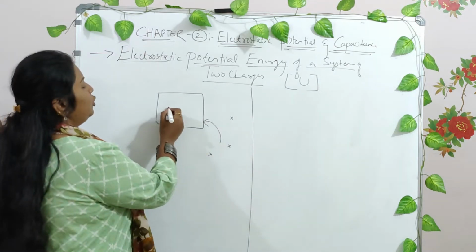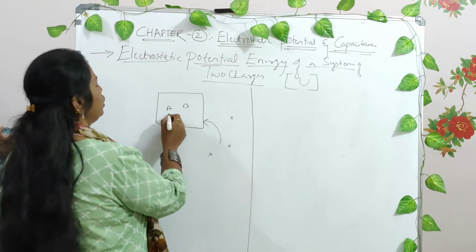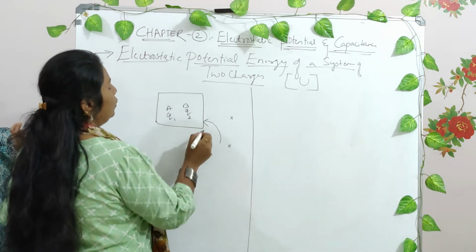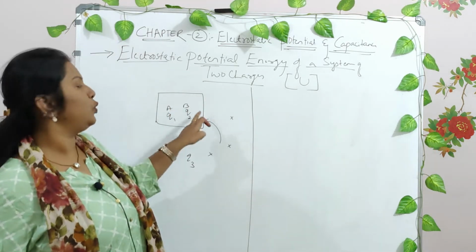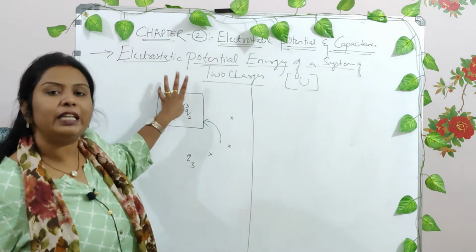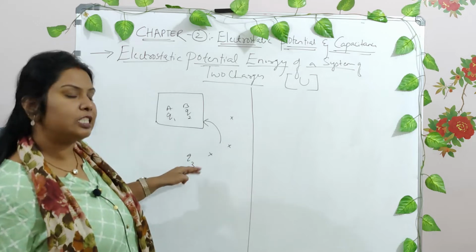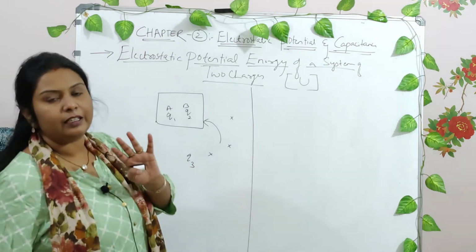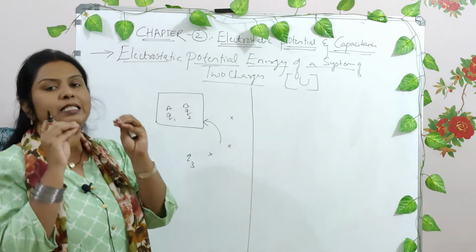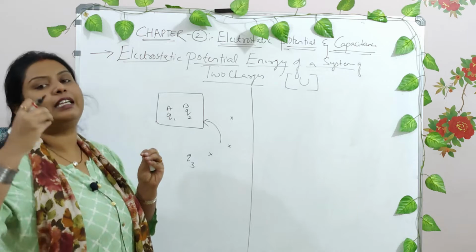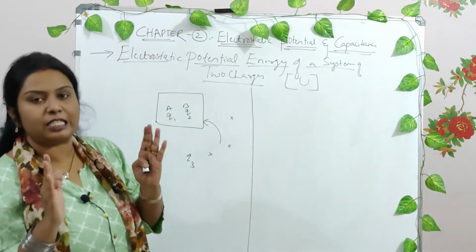For example, say there are two points, A and B. Consider there are three charges: Q1 at point A, Q2, and Q3. The influence of Q1 on Q2 and of Q2 on Q1 can only be considered in this particular system. Any charge present outside the system is not taken into consideration. A system is a specific region in which only the internal elements are considered. Any element present outside is not considered at all. That particular region is called a system, right?